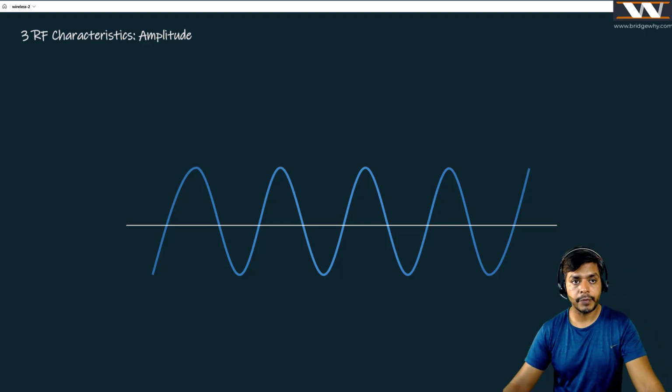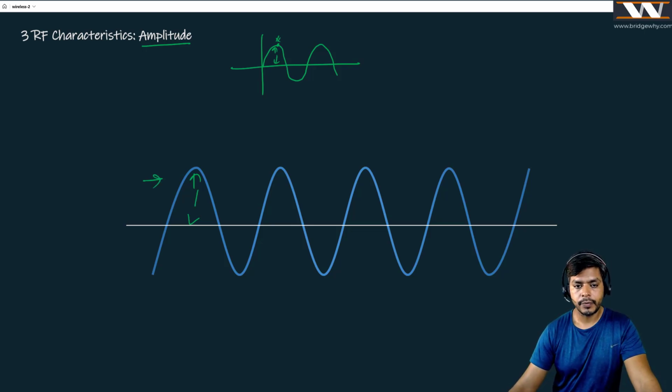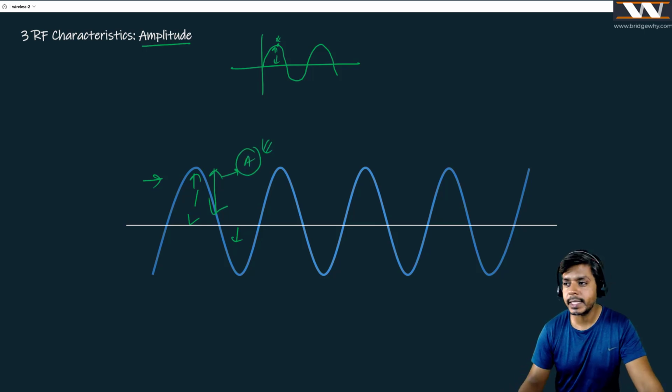So if I talk about the meaning of amplitude, Mr. Hertz said this signal is nothing but an electric field and a magnetic field. If I talk about the electric field, from here to here the electric field is the strongest. If I say this is the electric field component, from here to here it is maximum. So the distance from here to here is known as your amplitude.